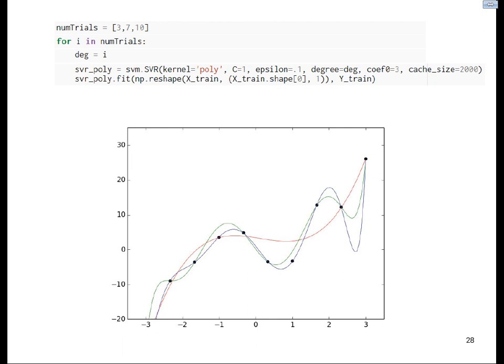The issue becomes, when do we draw the line between when a model is modeling the system and when it is modeling the noise? And the noise we don't want to model because it doesn't generalize. The noise is particular to those data points and is not representative of the bigger system.